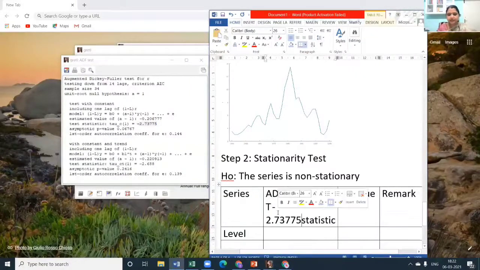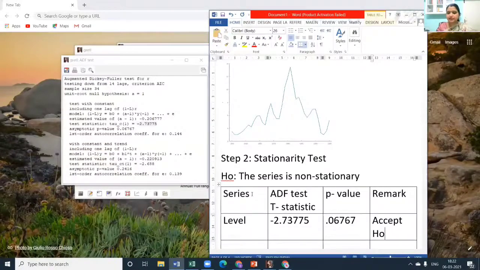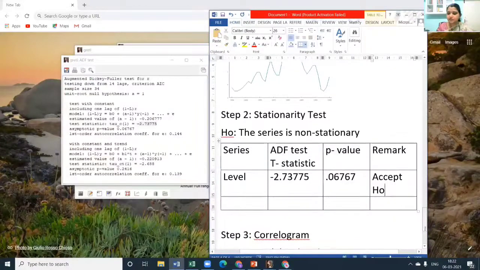So we write here minus 2.77, with what p-value? 0.0676. So what is our conclusion? Accept H naught. When we accept H naught, the series is not stationary. This is larger than 0.05, our 5% cutoff value, so we accept H naught.